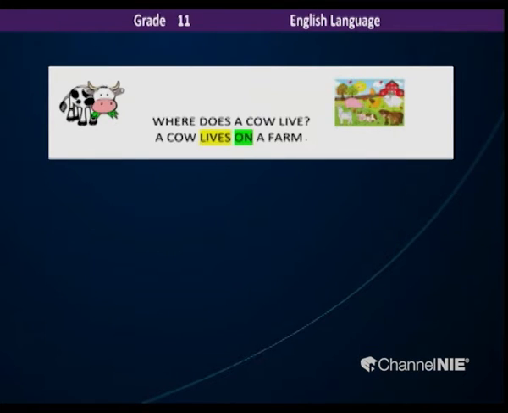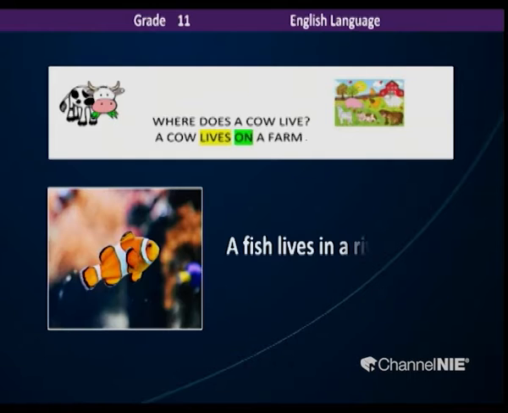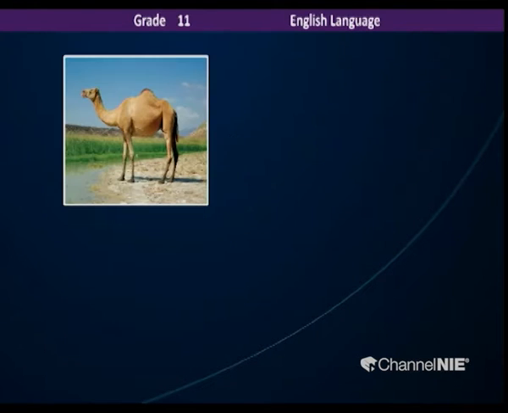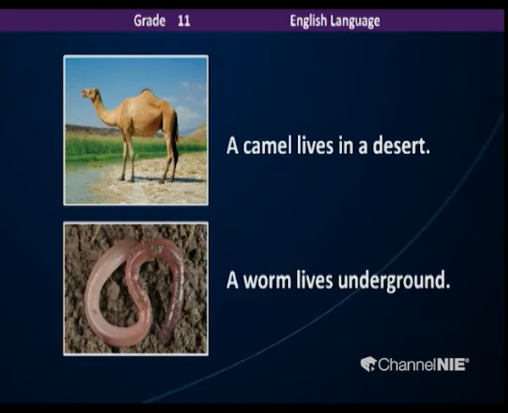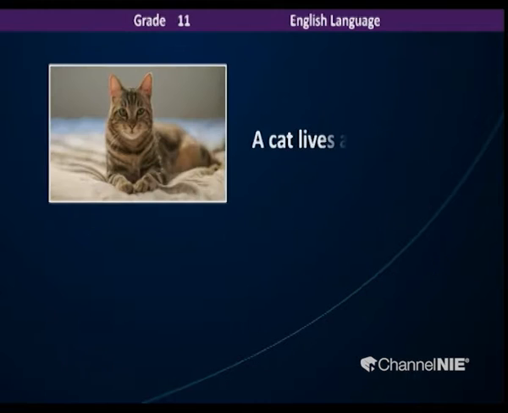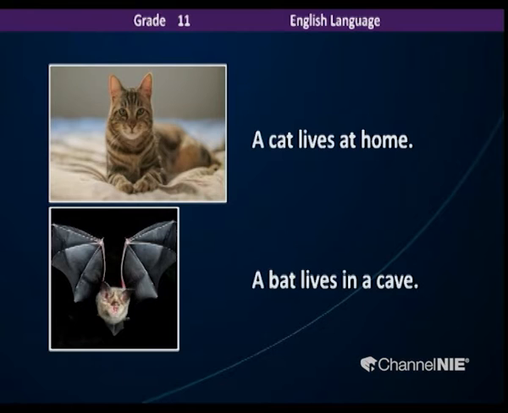So, where does a cow live? A cow lives on a farm. Okay, how about the next one? Fish lives in a river. And a camel lives in a desert. Who lives underground again? A worm. And the cats, of course, they live at home. And the bat lives in a cave. Kind of scary, but a bat lives in a cave.